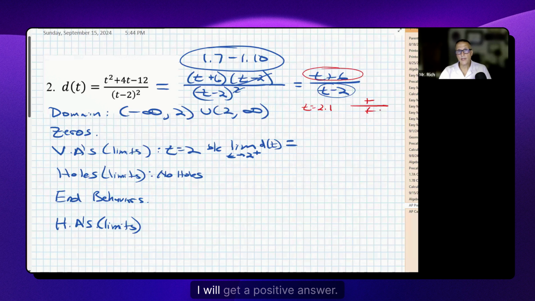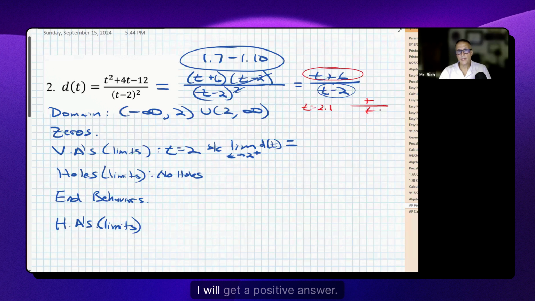But now when it comes time to figure out the end behavior, I know that this new function with negative x to the fourth on the top would have the very same end behavior as negative x to the fourth over x to the second, which is negative x to the second. And I know that that's a parabola that opens downward. So as it goes to the right, it goes down, and as it goes to the left, it goes down. So both of these are going to be negative infinities.